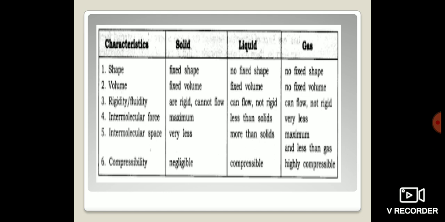Hope you all have understood what is solid, what is liquid and gas, and even the properties also. And now you are able to differentiate between the three states of matter, that is solid, liquid and gas.